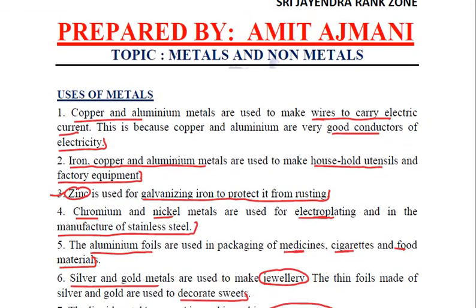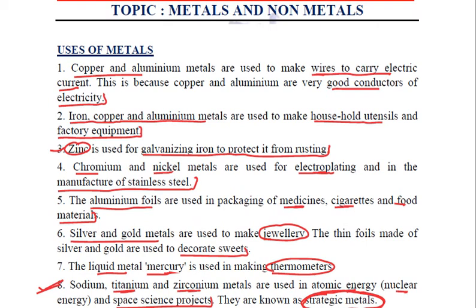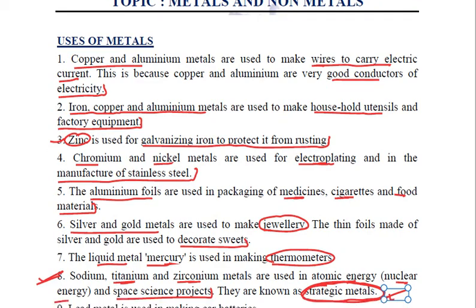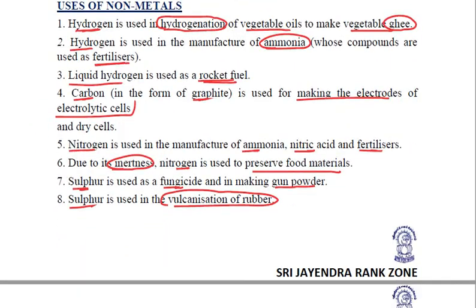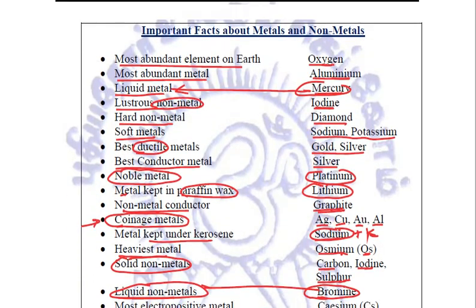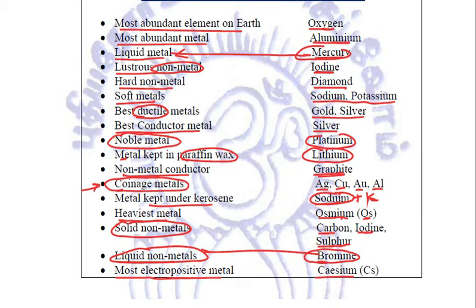Then we talked about a few uses. You need to learn mostly all. Strategic metals, quite important. Almost all are important. Whether it is uses of metals or uses of non-metals, you need to remember the uses, right? And very important, these important facts about metals and non-metals, which mainly consist of the exceptions and a few other related things. For example, the coinage metals, for example, the hard non-metal, these are all exceptions, right? So this you need to learn by heart.